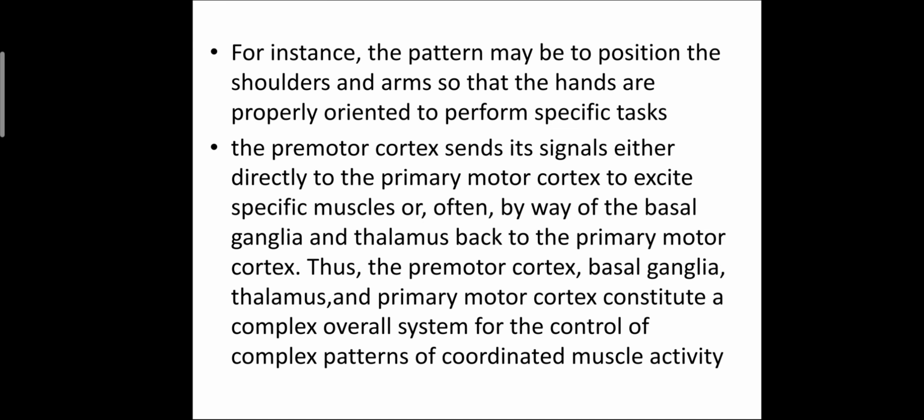Thus the premotor cortex, basal ganglia, thalamus and primary motor cortex constitute a complex overall system for the control of complex patterns of coordinated muscle activity.